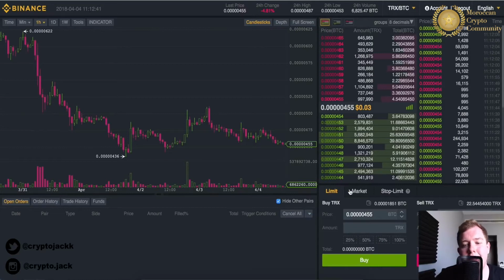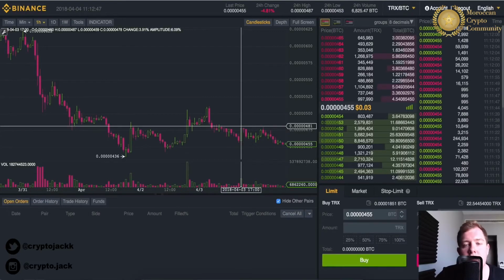I'm going to be using limit today. I'm not going to be trading today. I will in other videos, but this is just a basic overview of what it is. If you do want a full tutorial on Binance, let me know and I'll either add it to my channel or to the Bitcoin Blueprint.